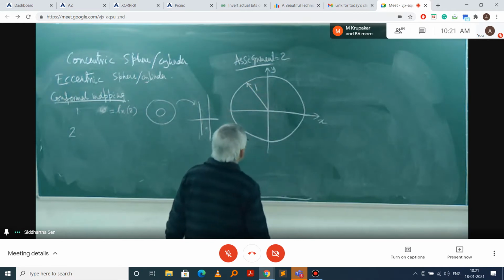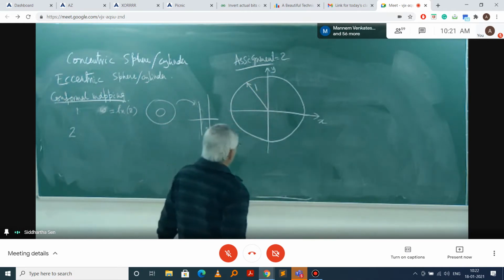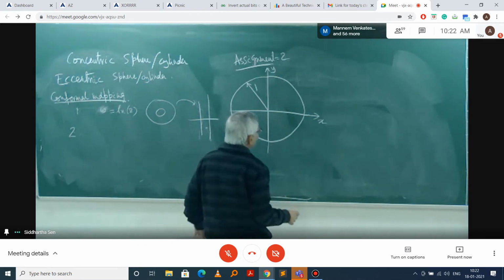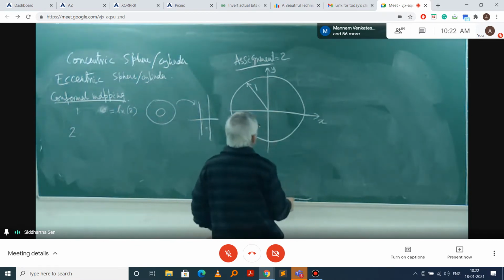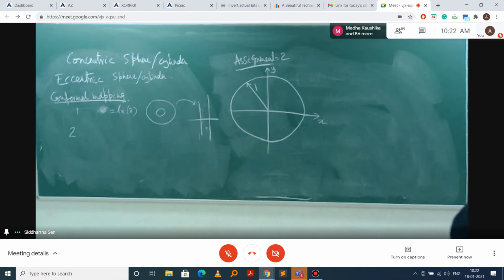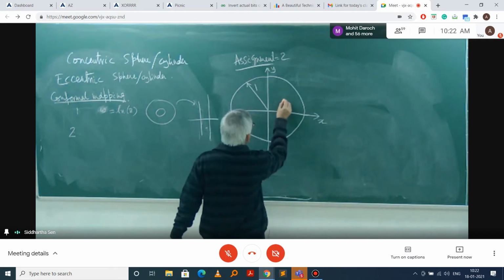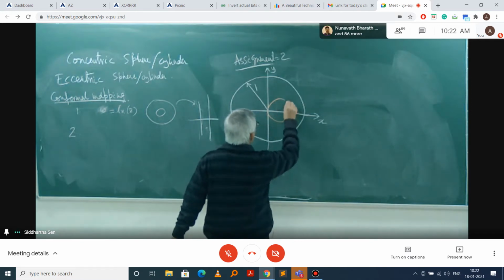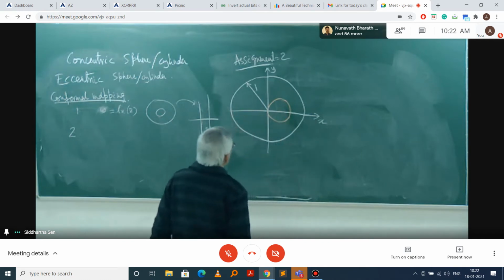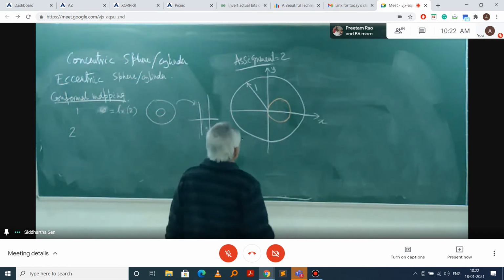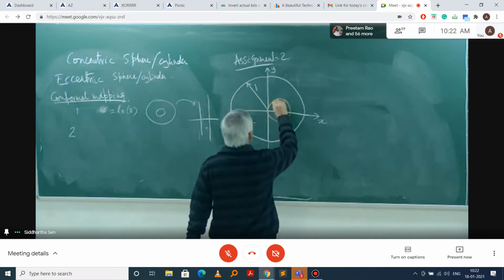I am simplifying the problem. Suppose I have an eccentric circle, and I make the eccentric circle location more specified.